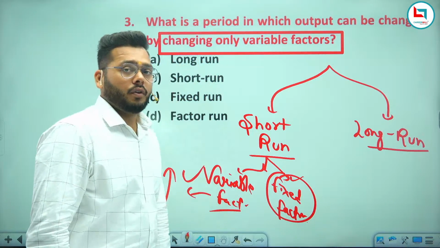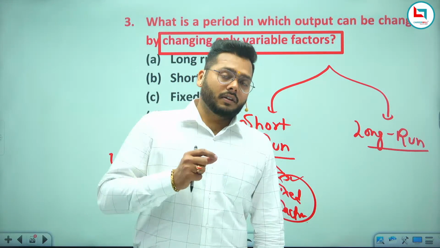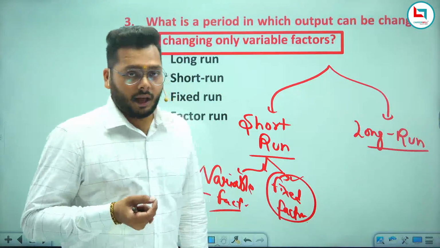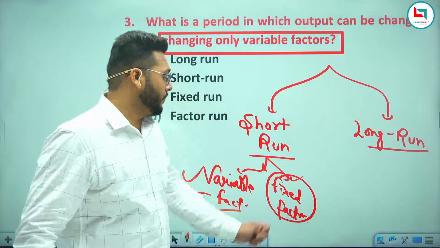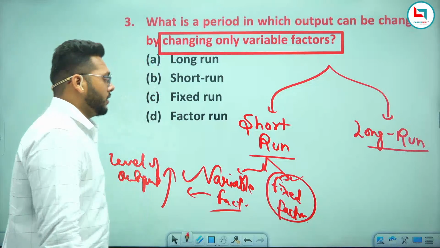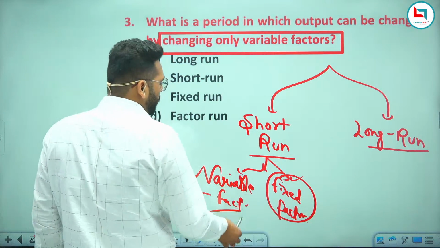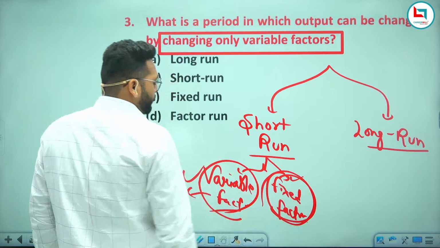So fixed factor: when there is a change in the level of output, there is no change in the fixed factor. So this is what is called variable factor and fixed factor.